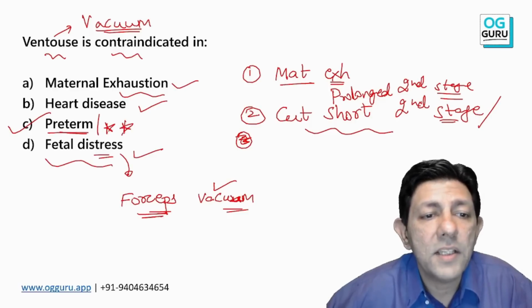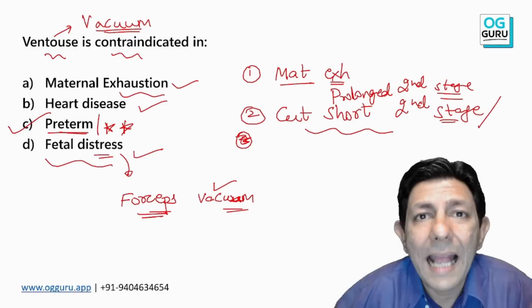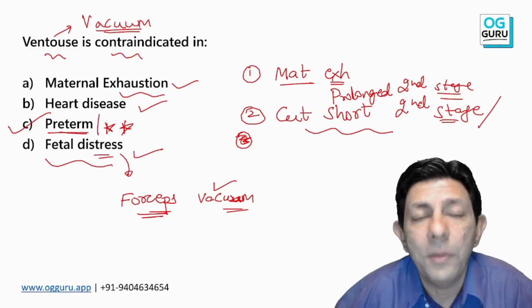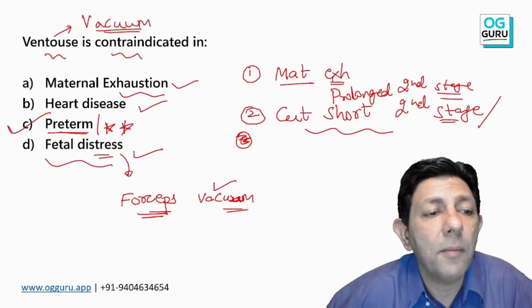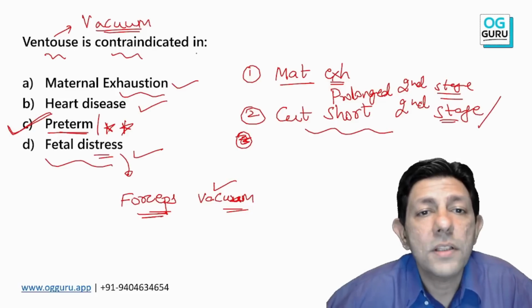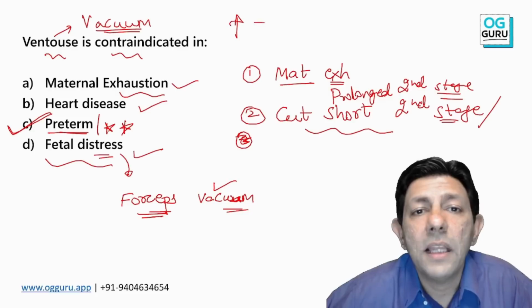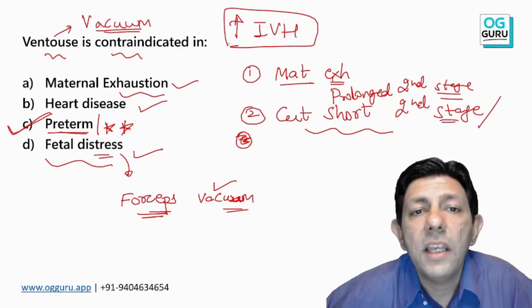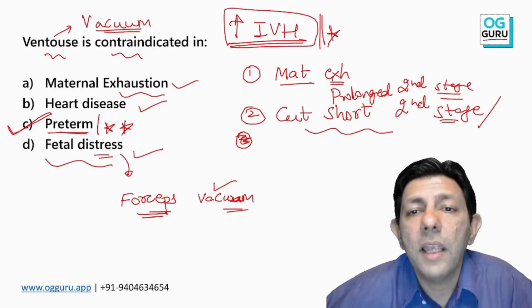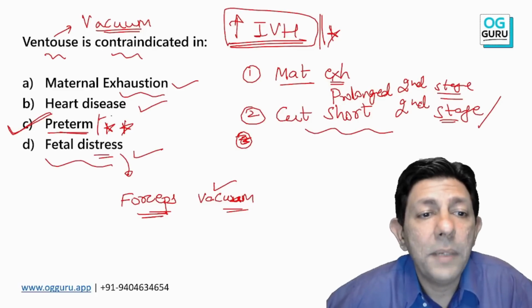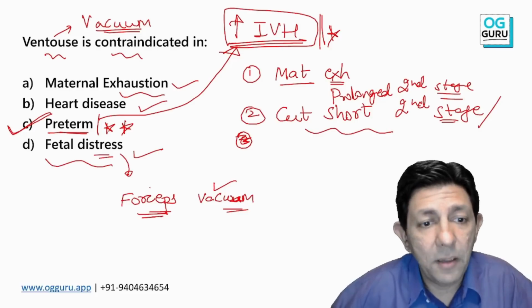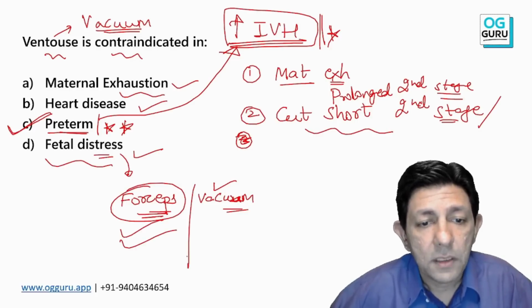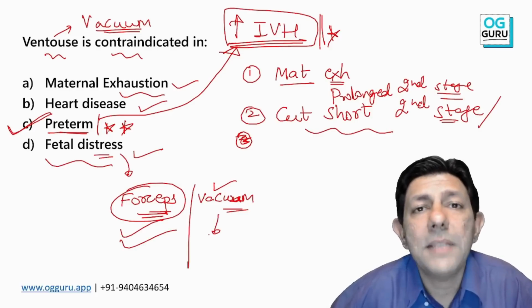Please understand this. Prematurity is an absolute contraindication for vacuum. That means if the baby is 33, 34, 35 weeks, I will never apply vacuum. Why? Because if I apply vacuum, there will be an increased risk of intraventricular hemorrhage in a preterm baby. So in a preterm baby, forceps is okay, but vacuum becomes an absolute contraindication.